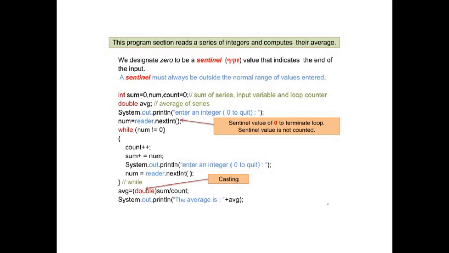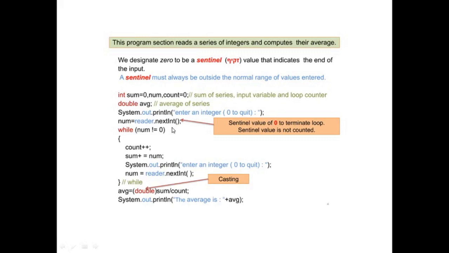Now this program section reads a series of integers and computes their average. As you can see in this example, it is having three variables over here. Sum is initialized to 0, then there is a num variable, and count is also initialized to 0. Then there is a variable of double data type known as avg. Then we have printed on the screen "enter an integer, 0 to quit". Okay, so that number will